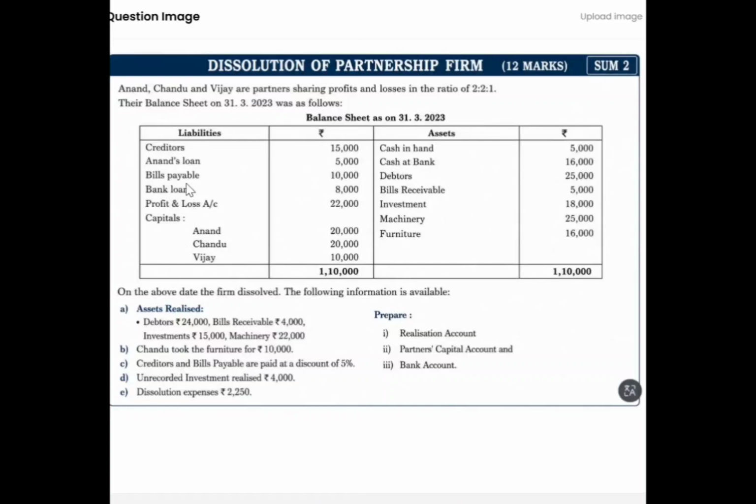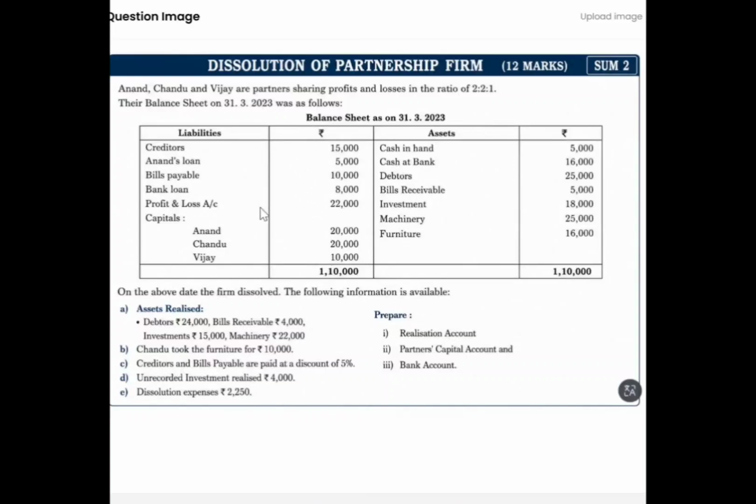On the liability side, creditors 15,000, Anand's loan 5,000, bills payable 10,000, bank loan 8,000, profit and loss account 22,000, and we have the capitals of the three partners, Anand 20,000, Chandu 20,000 and Vijay 10,000. So the total is 1,10,000.